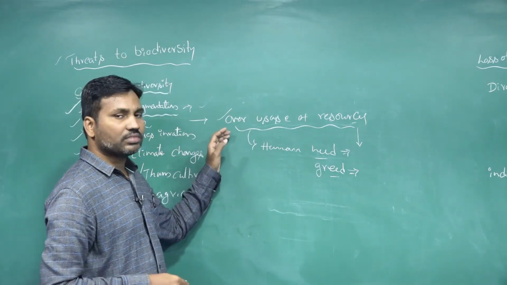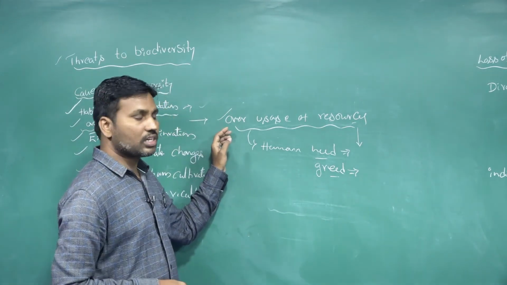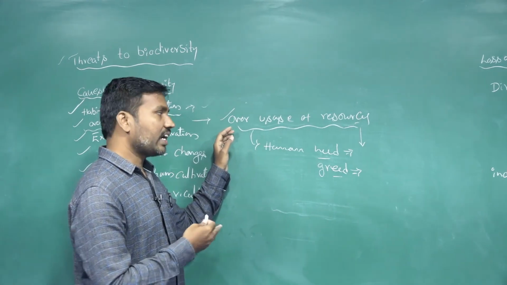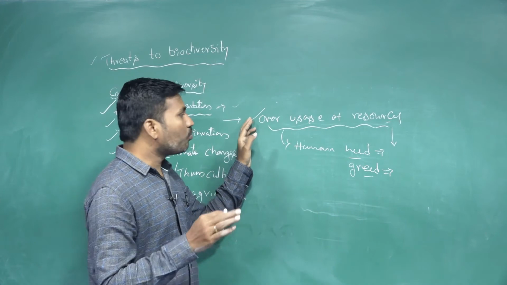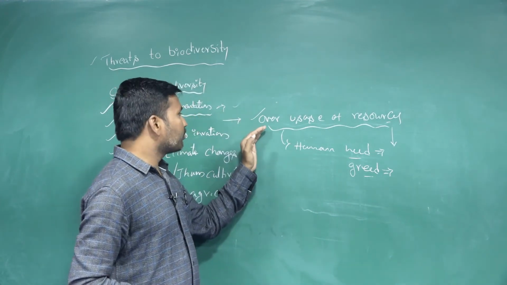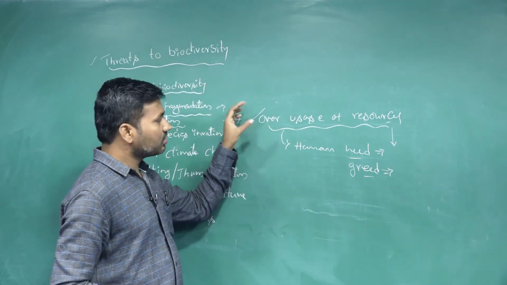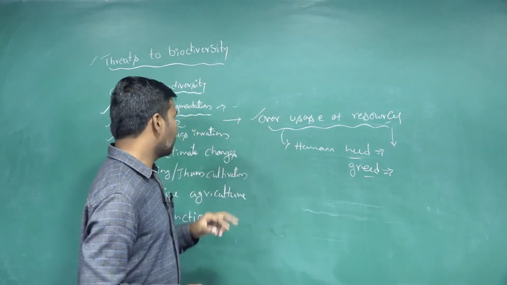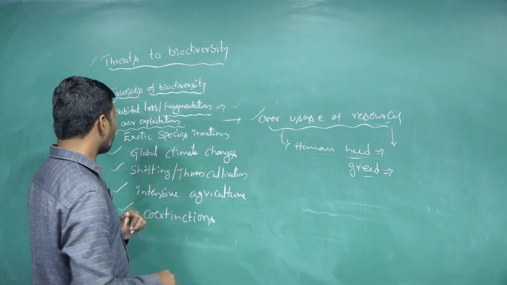For example, mining, the culturing process, capturing of fishes, and agriculture practices over more areas. All these come under over exploitation. These also cause damage to the biodiversity. This is one of the threatening processes here.